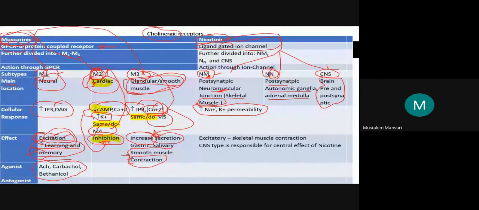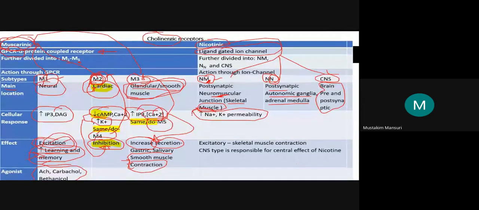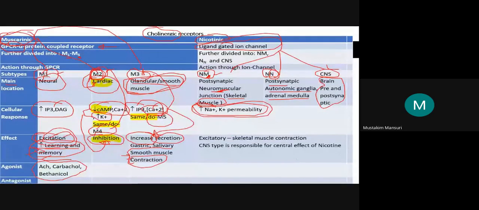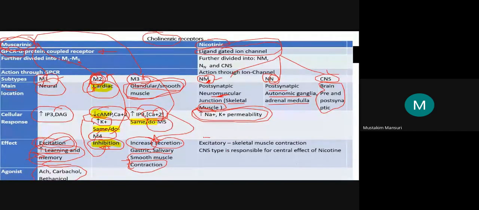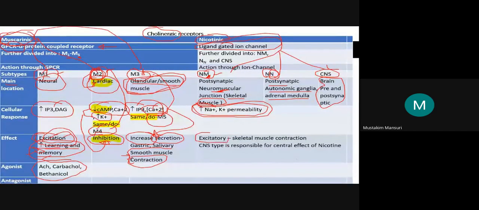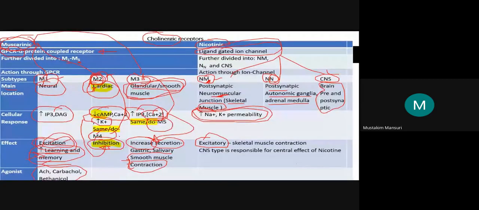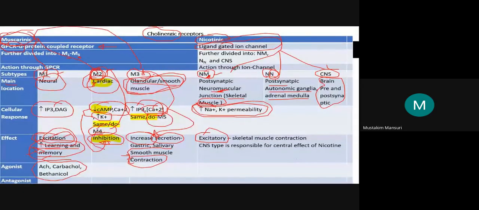Stimulation of this nicotinic receptor will increase sodium and potassium permeability. That is why you get this excitatory effect. In general, it is excitatory in nature except in the heart and blood vessels. Here we will discuss the heart and blood vessels.